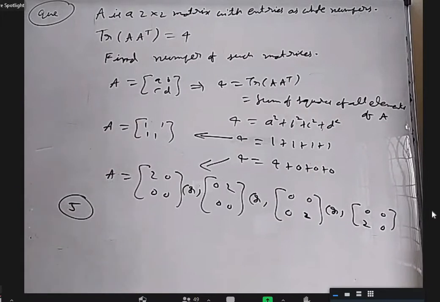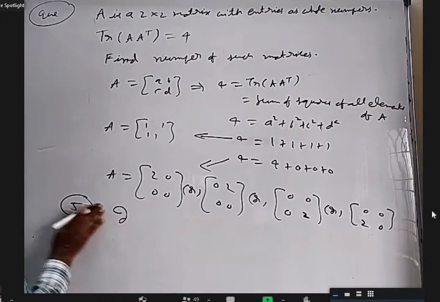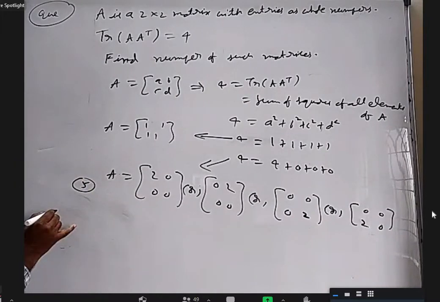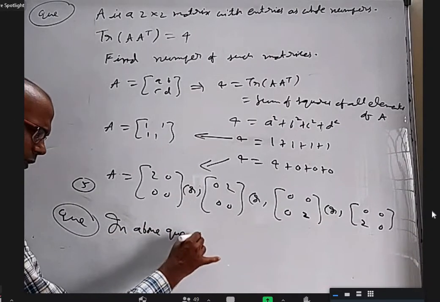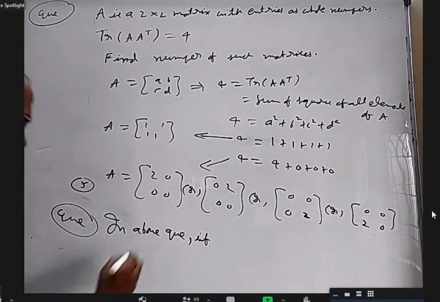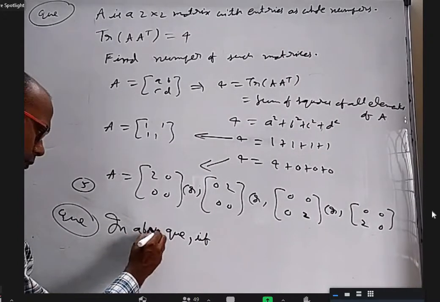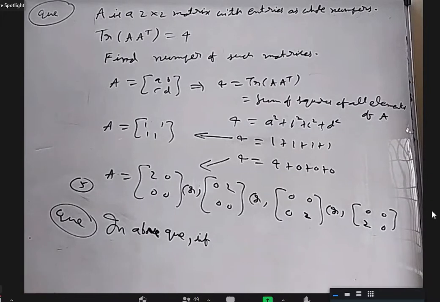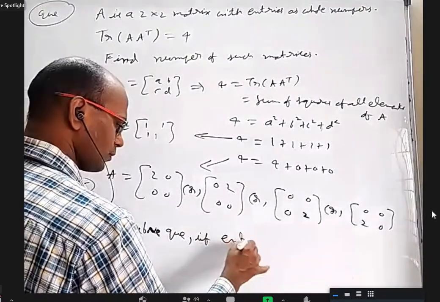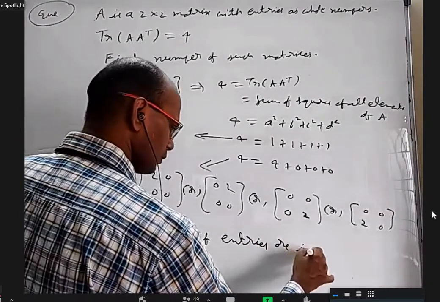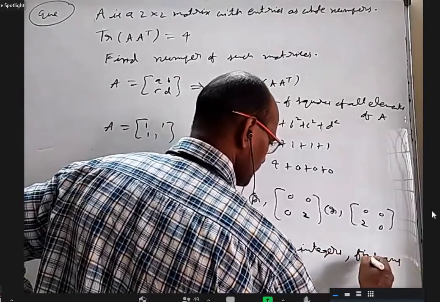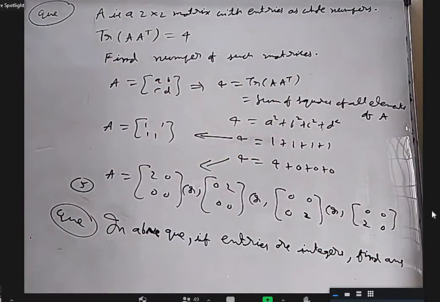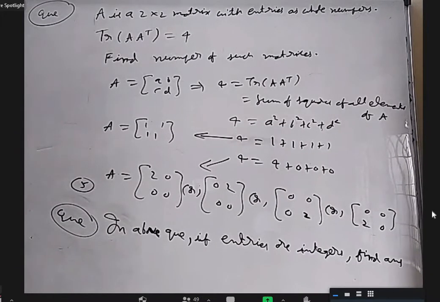I'll just give the question, and we'll write all the details. Next question. This answer is 5, right? Okay. So next question: in the above question, if entries are integers, find the answer. Sir, 20 will be the answer. I think it will be a little more. Yes, sir. 20 only.